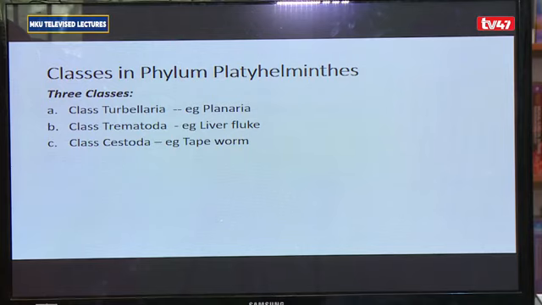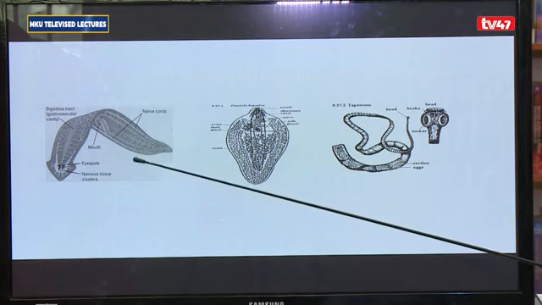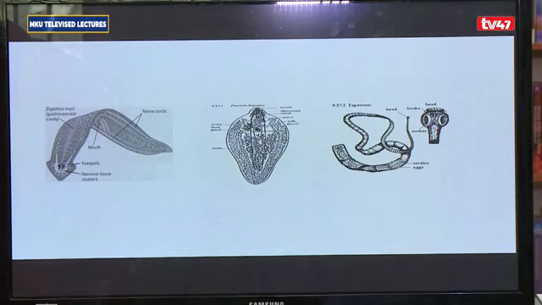So to illustrate examples of worms in the three classes, we have the planaria here. Basically, planaria is in the class Tubellaria, the flatworms with cilia that produce mucus. We have the liver fluke that is in the class Trematoda. And then we have the tapeworm that is in the class Cystoda.